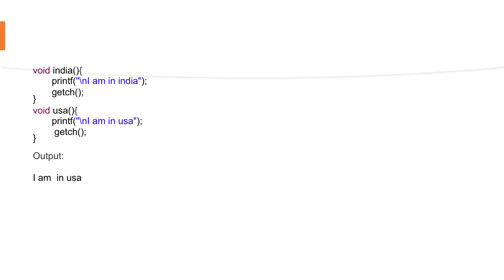So the USA function will execute first, then the India function. And in the above program there are two exit directives which will execute after the main function. The function India has priority 105, the function USA has priority 100. So the India function will execute first, then the USA function. So that is how the explanation goes.